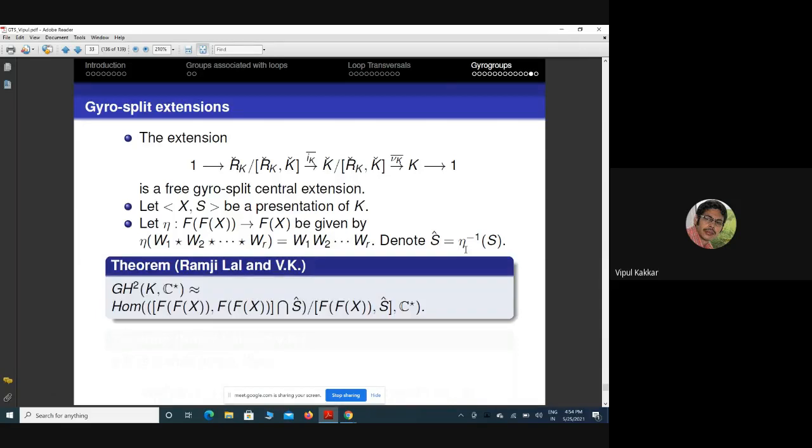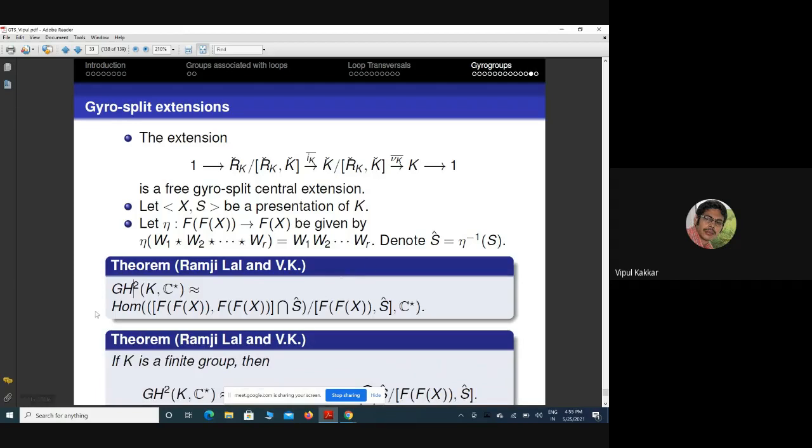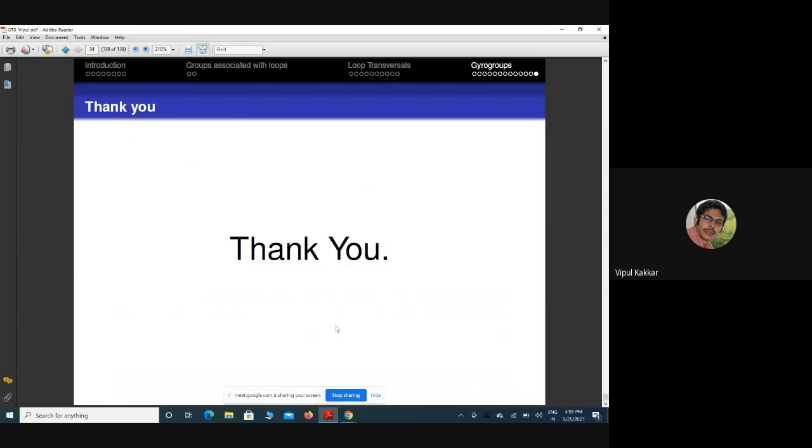We actually found this Schur-Hopf type formula for the second gyro cohomology of K with coefficients in C star, with K treated as a trivial module. C star is a trivial module as a Hom. It means it is similar to the Schur-Hopf formula. As a corollary, if K is a finite group, then this GH2 is this thing. So this was all I wanted to say. Thank you.